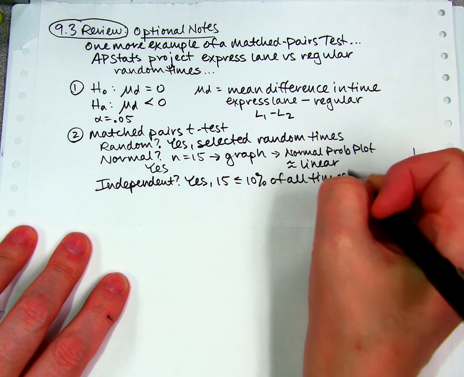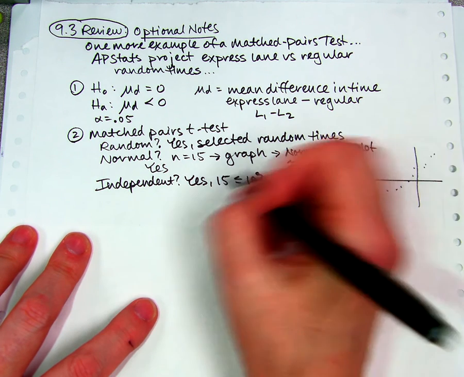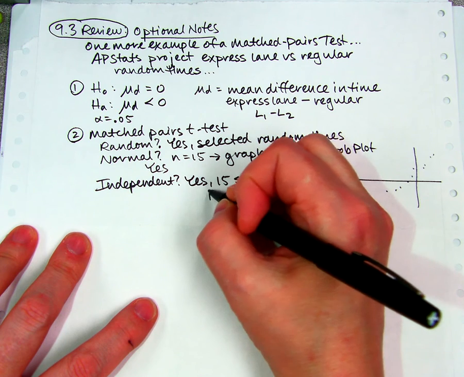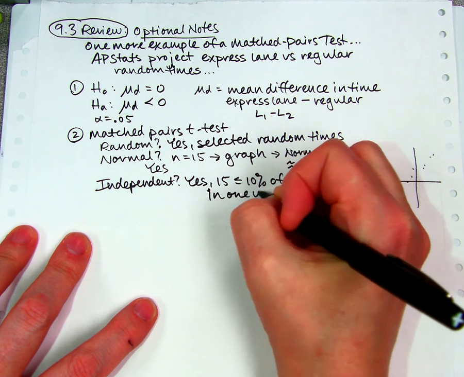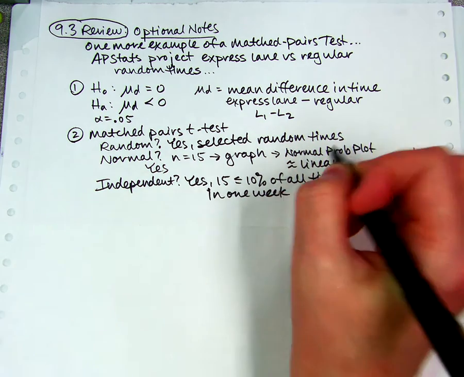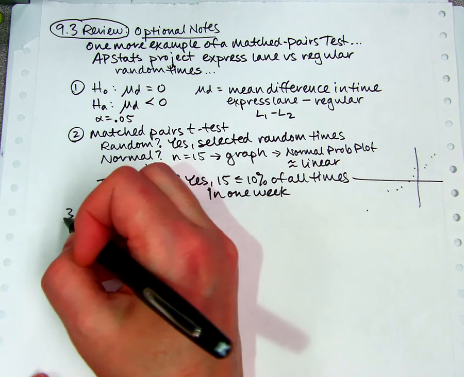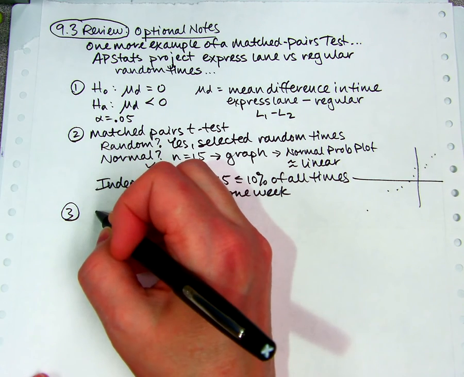I think they did this over the course of a week, and so yeah, at all times they could have chosen in 1 week. All right, so the conditions are met. Yay. Step 3, here's a reminder of the do step.